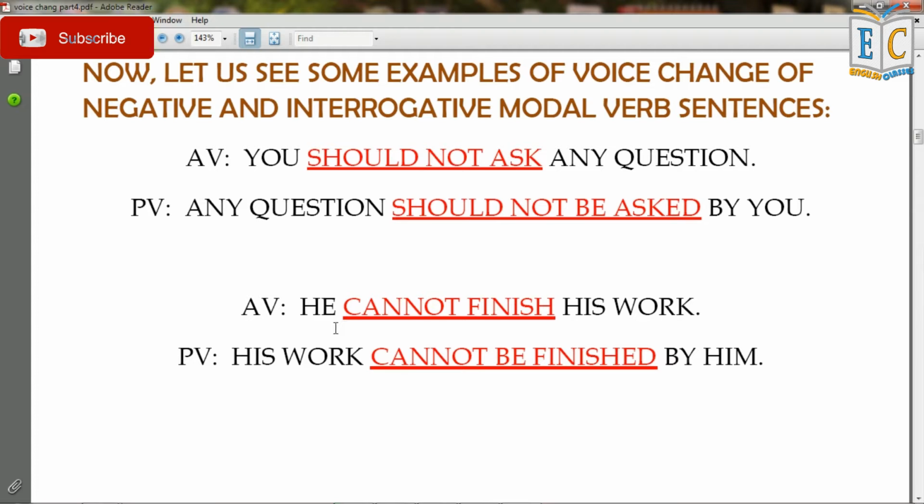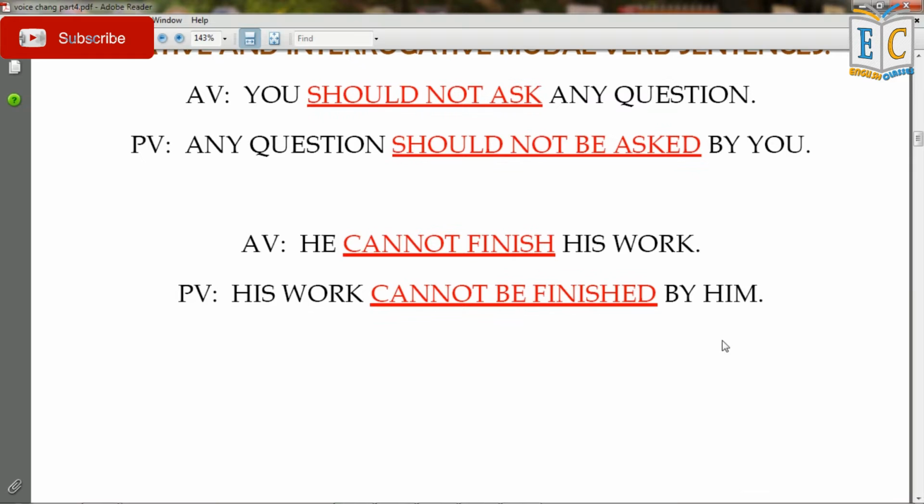Again let's see one more example. In active voice, he cannot finish his work becomes in passive voice, his work cannot be finished by him. So here also we can see that cannot is placed here, then it is followed by be, and then the third form of the verb finish is placed.